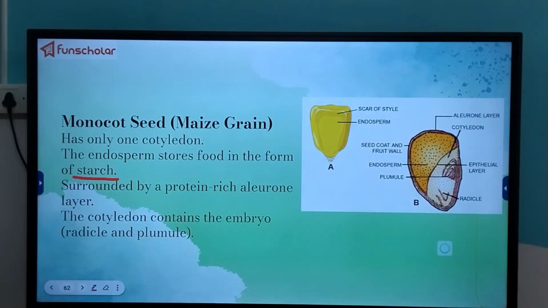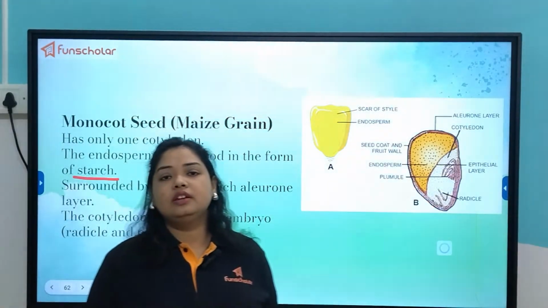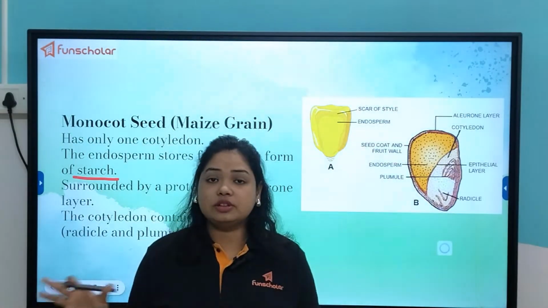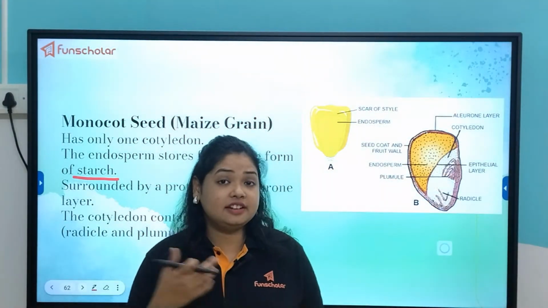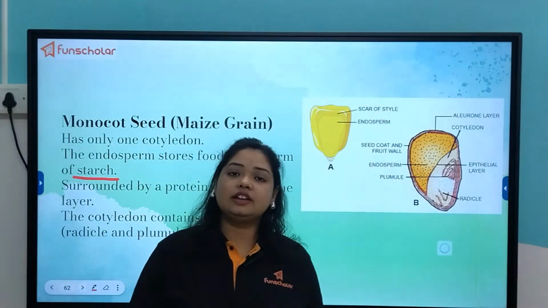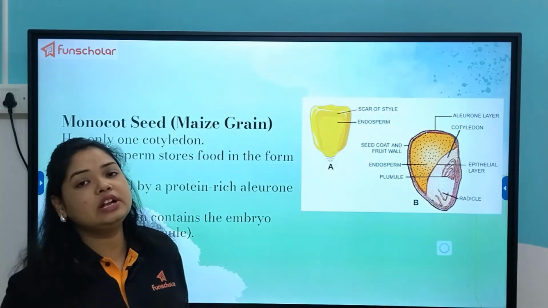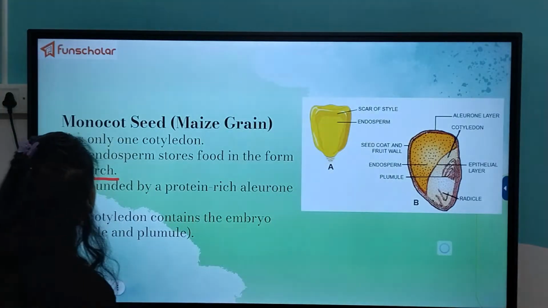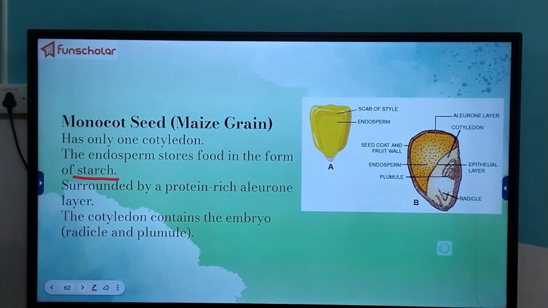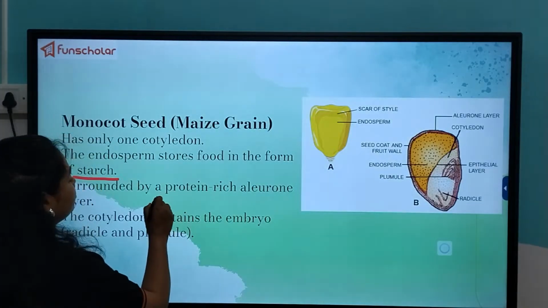Endosperm is formed only after the fertilization process, when the male gamete from the pollen grain fuses with the polar nuclei, which you will study in detail in higher classes. It forms the endosperm, which is just like a food reserve that provides nutrition to the growing embryo. It is surrounded by a protein-rich aleurone layer. So the aleurone layer provides proteins.